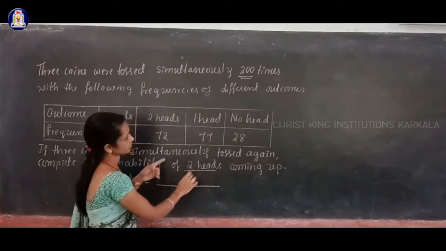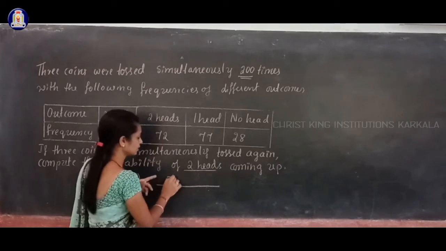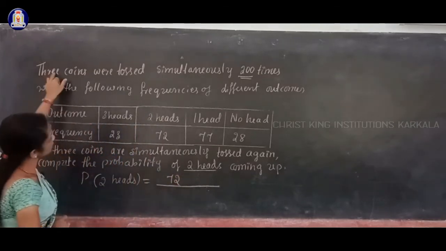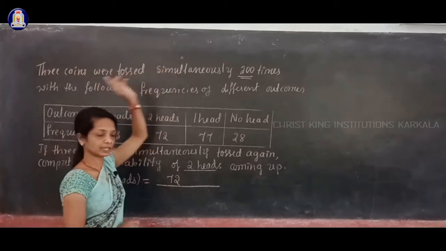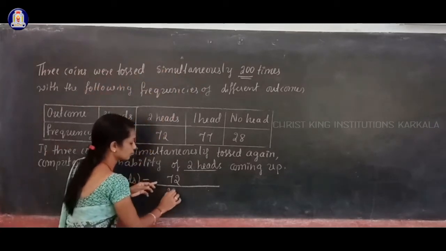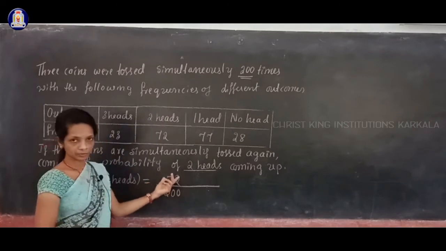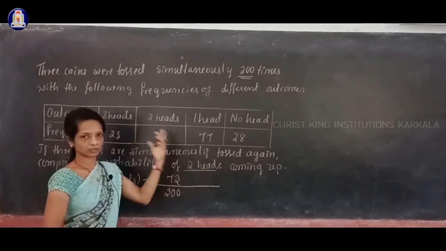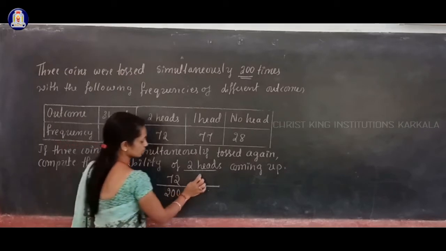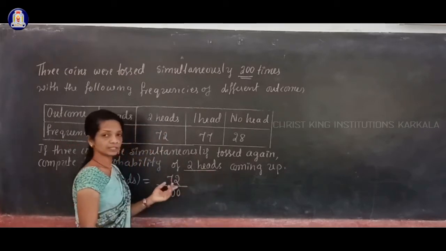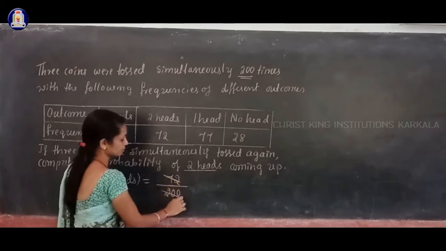How many times do 2 heads appear? 72 times. And how many tosses are done? A total of 200 times. Out of that, 72 times you get 2 heads on 3 coins. So 72 dividing by 200, and you can simplify this further by cancelling by 2.